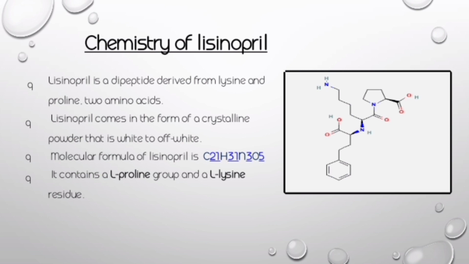Starting with the basic chemical and physical properties of lisinopril, the chemical properties include its molecular formula and its constituents, whereas the physical properties include its color and solubility, etc. Chemically, lisinopril consists of two amino acids, that is proline and lysine. So it is a dipeptide and also known as lysylproline. The upper portion containing the ring is proline, and with proline the structure of lysine is attached. In addition to these two amino acids, it also contains phenylbutyric acid, which is attached by the alpha amino group of lysine. Its molecular formula is C21H31N3O5, and it contains the levoproline and levolysine group. Its physical properties include its form and color. It is in the form of a crystalline powder, and its color ranges from white to off-white. It is soluble in water and relatively insoluble in ethanol, acetone, chloroform, etc.